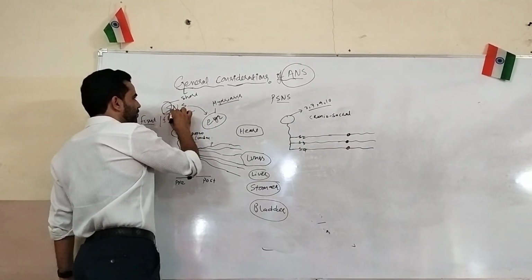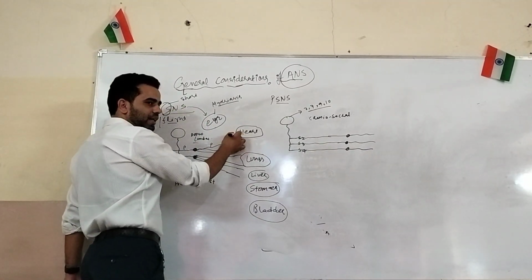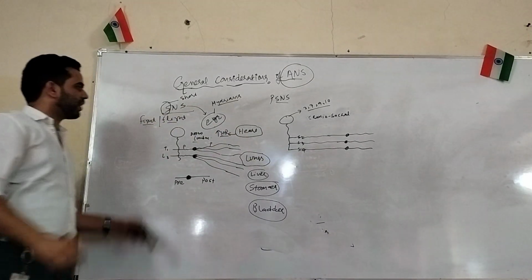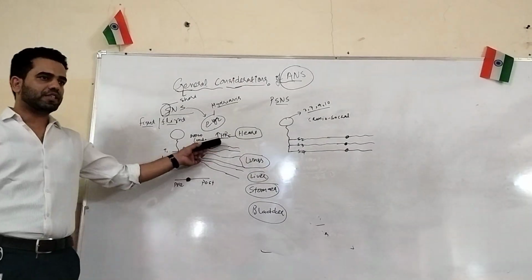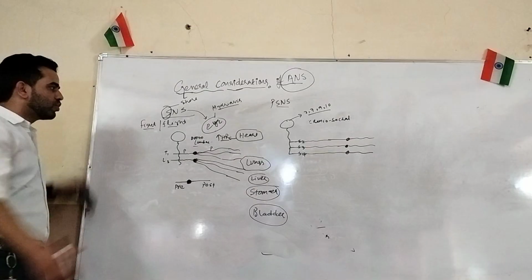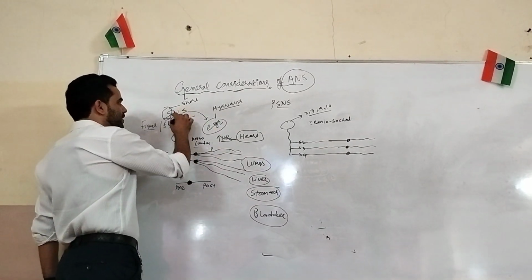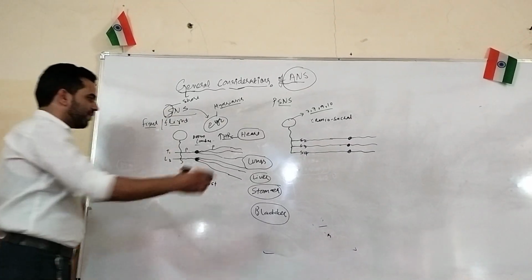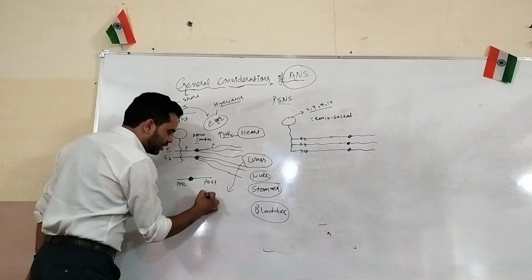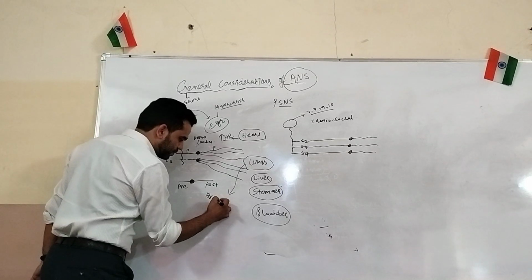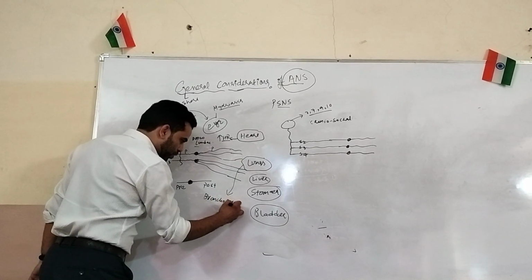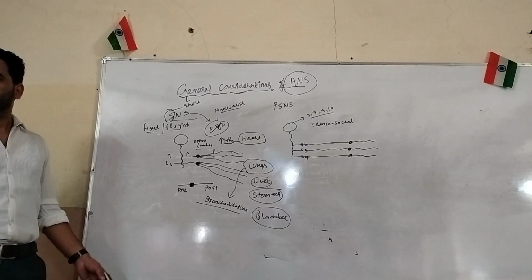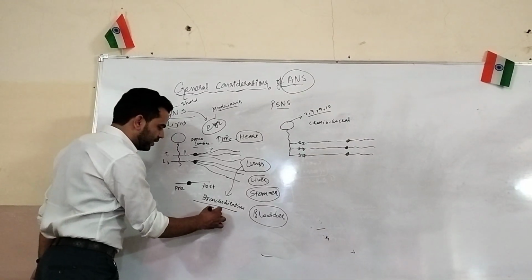What will be the effect of the sympathetic nervous system on the heart? It will increase the heart rate, because when you are in fight or flight conditions your heart will beat fast. So there will be an increase in heart rate when the sympathetic nervous system is stimulated. Third one is lungs. What will be the effect on the lungs? It will cause bronchodilation. Bronchodilation is dilation of the bronchi, which will cause an increase in the respiratory rate.